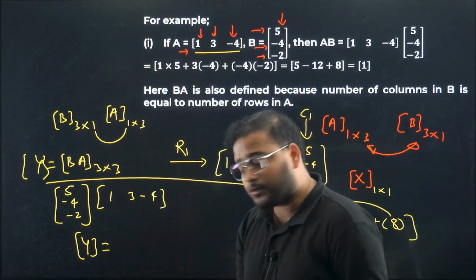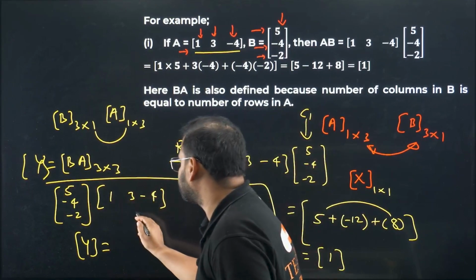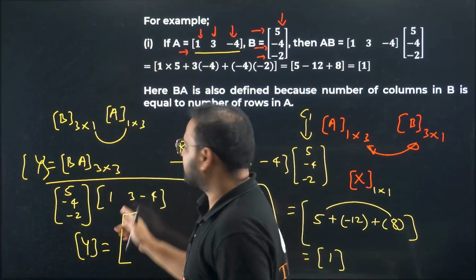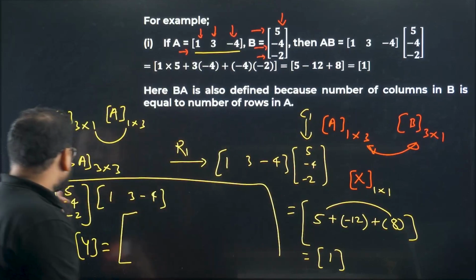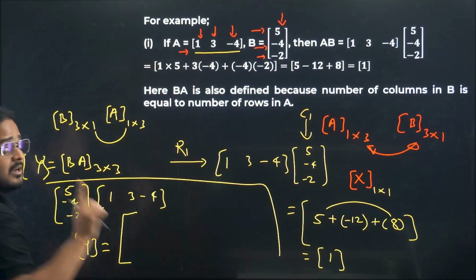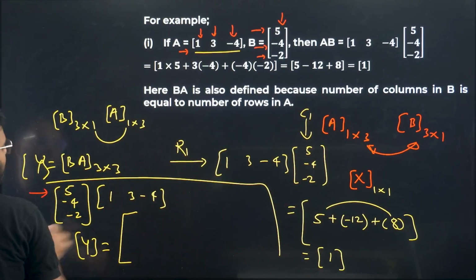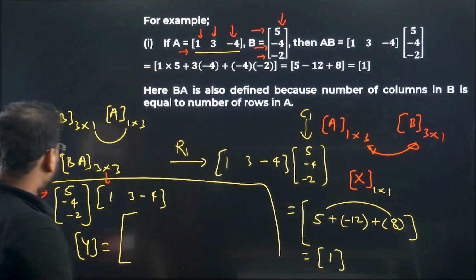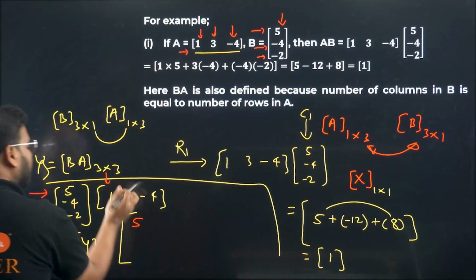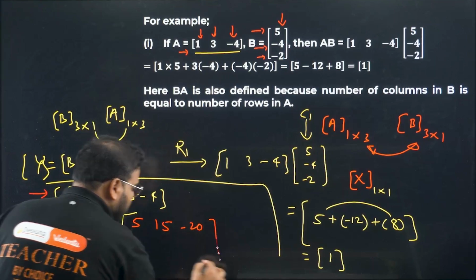Multiply the first row, this one. 5 into 1. 5 into 1 is how much? 5. Again, the same row, to say the complete thing. Check this out. First row to the entire column, right? Not clear? Have a look. First row to the first column. Correct. 5 into 1 is 5. That's all. Done. Next one. First row to second column. 5 into 3, 15. 5 into minus 4, how much is that? Minus 20. This is your first row now.